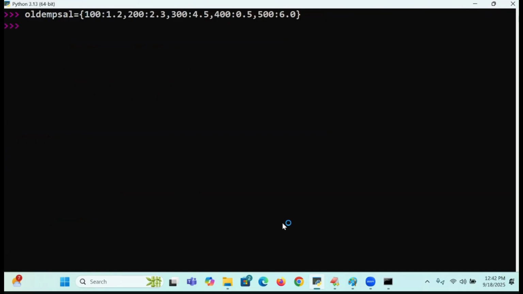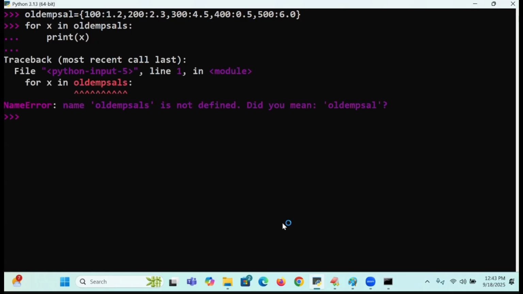This is the one: for x in old emp sal, print of what? x. What will come? Spelling mistake. Old emp sal. Okay. You are getting only keys. I want to get what? Employee numbers are coming. I need to get what also?